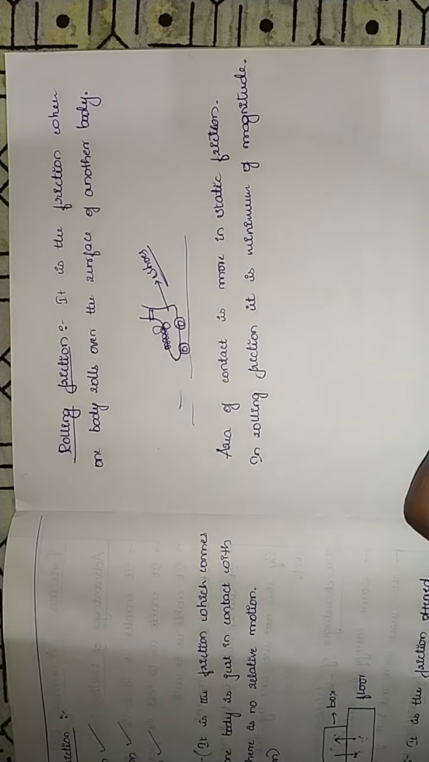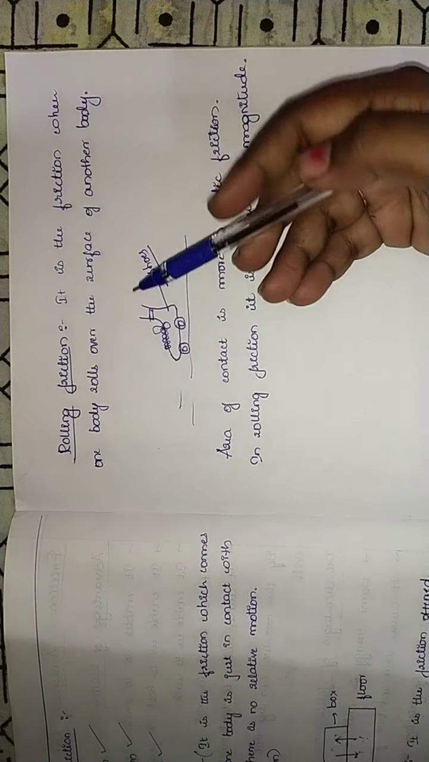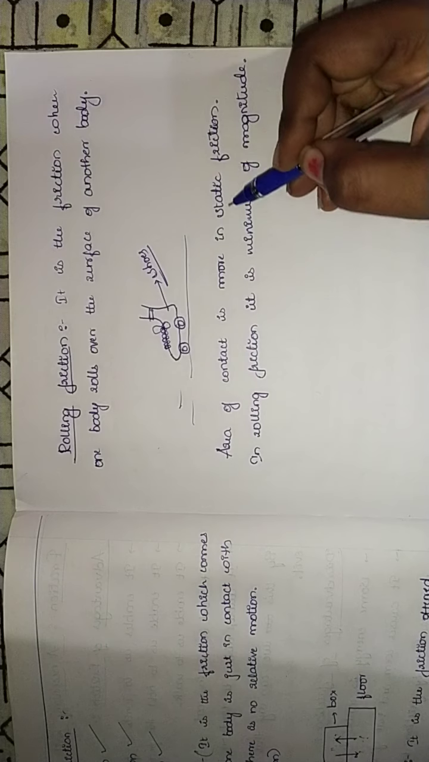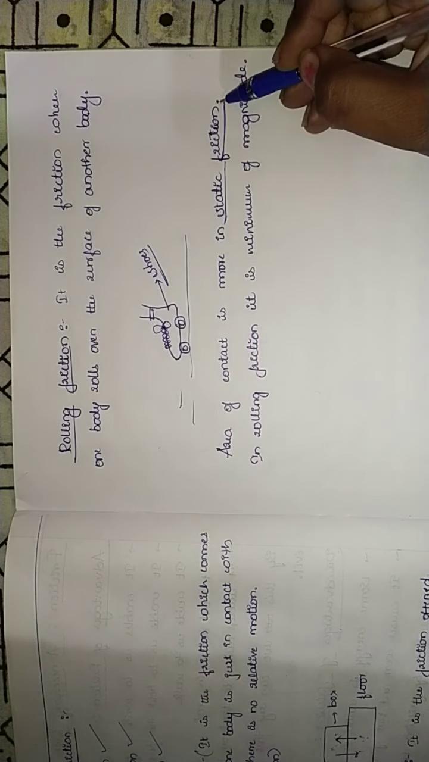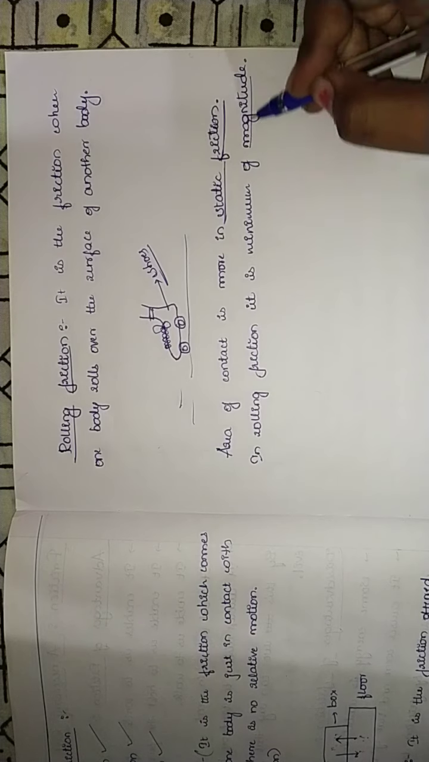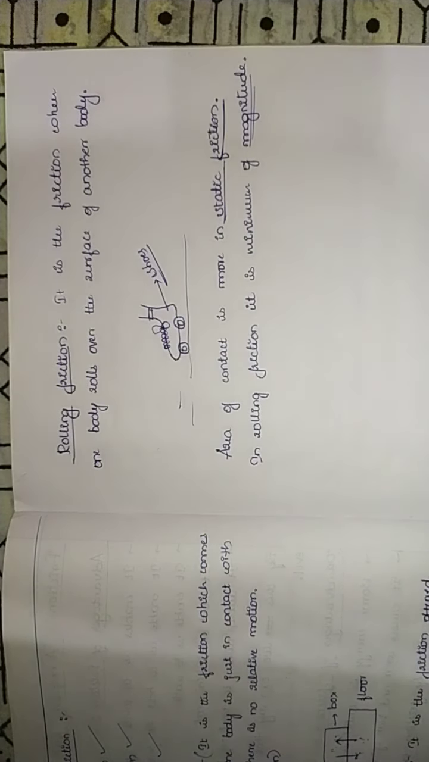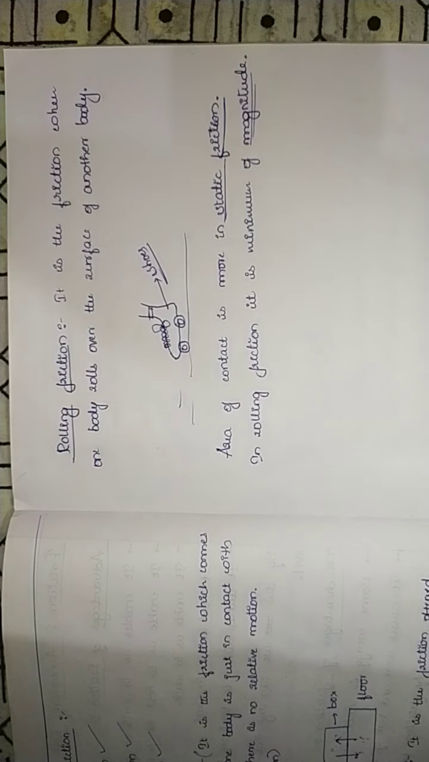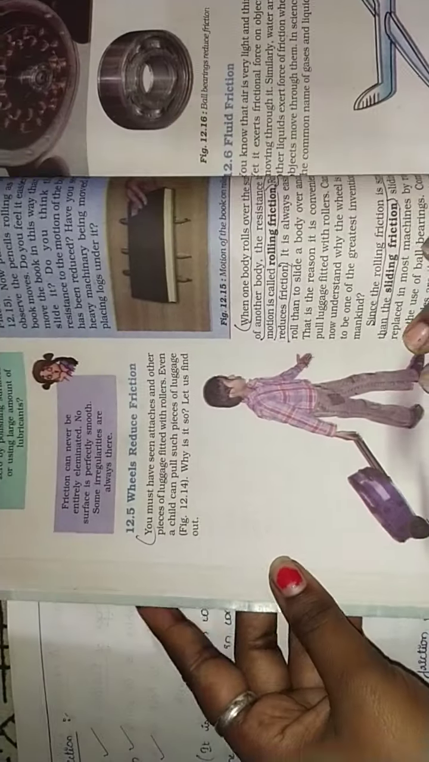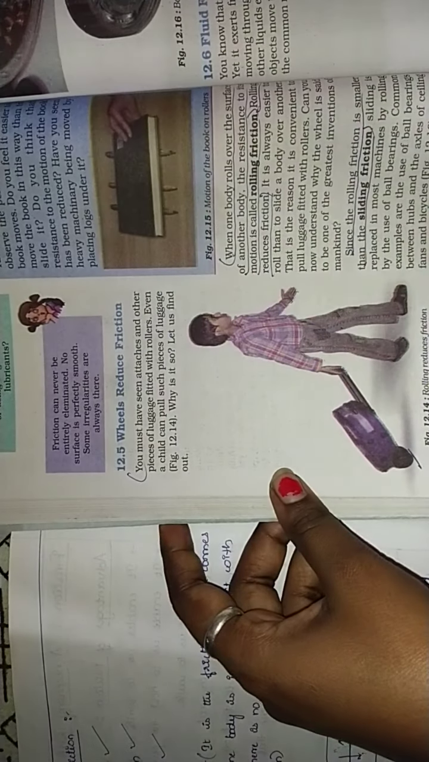So among these three, static friction, sliding friction and rolling friction, we can say that the area of contact is more in static friction. Okay, and in rolling friction, the magnitude is the minimum. So it is minimum in rolling friction and it is more in static friction. As in the textbook example, wheels reduce friction, isn't it? We have already learned this.